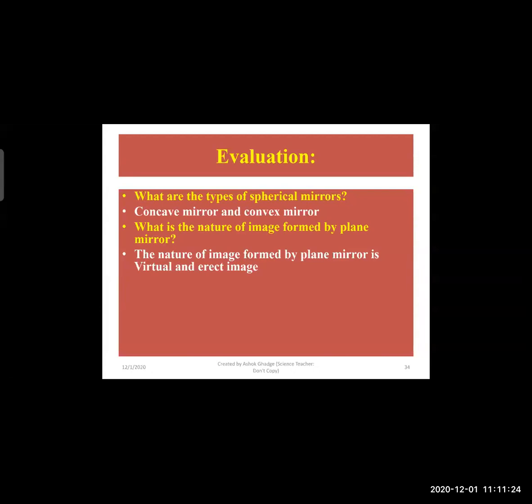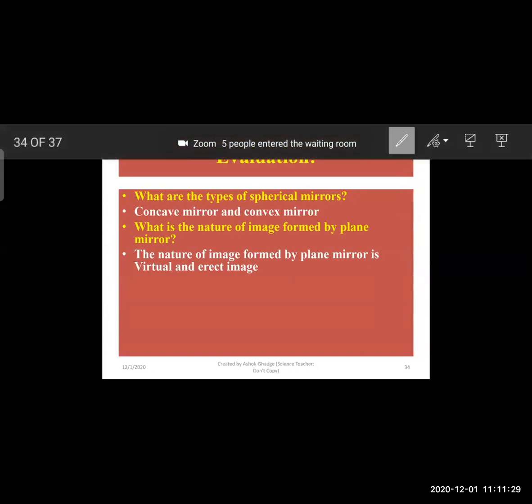The virtual image is formed when we extend those rays, and we get the image behind the mirror, which we can't take on a screen. So this plane mirror will give us a virtual image, which we can't get on the screen.